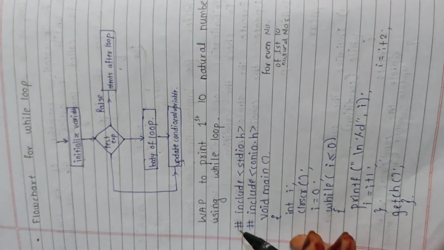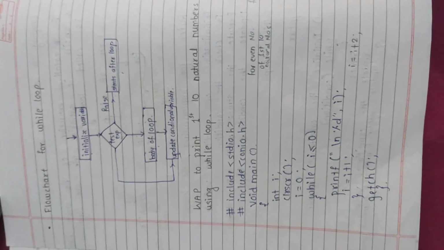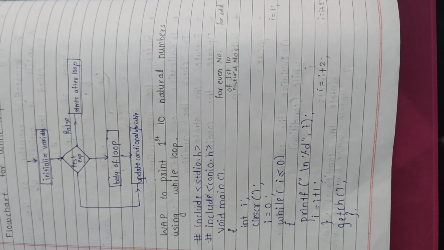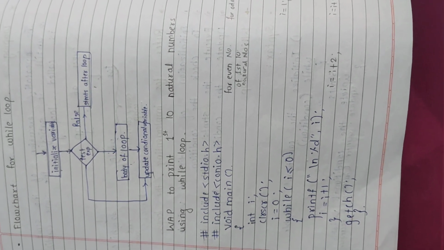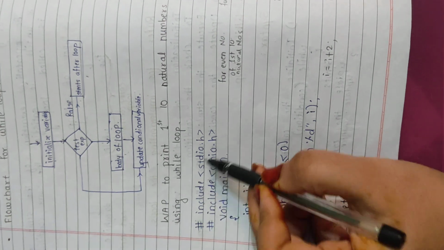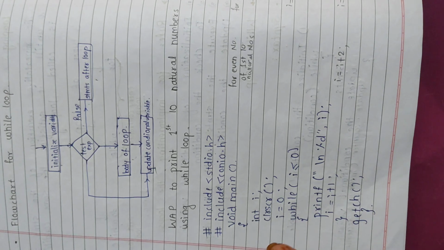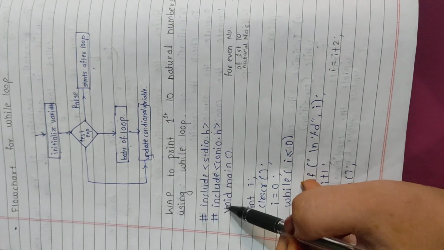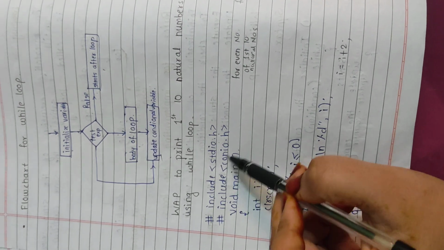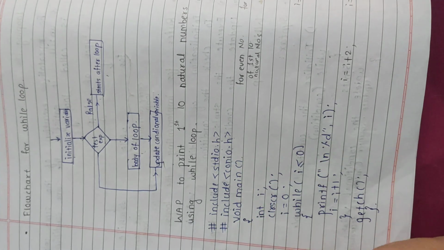So now let's see the program. Our first program is: write a program to print 10 natural numbers using while loop. Here I am using Turbo C for printing 10 natural numbers. The first is #include <stdio.h>. This is the standard input output header file which contains the printf and scanf functions. Then the second is #include <conio.h>, that is the console input output header file.